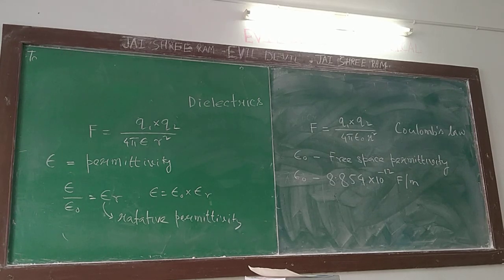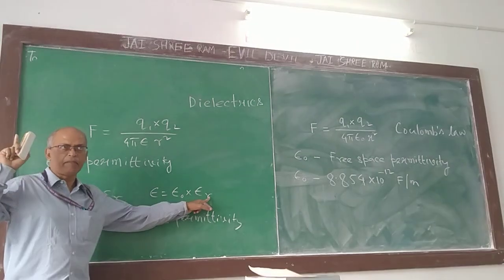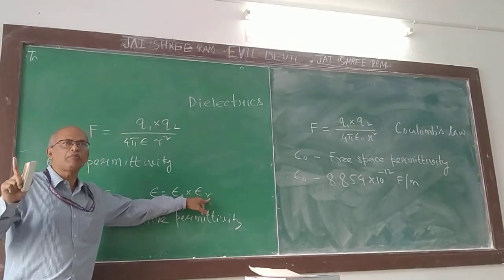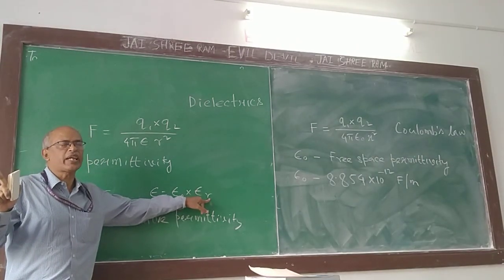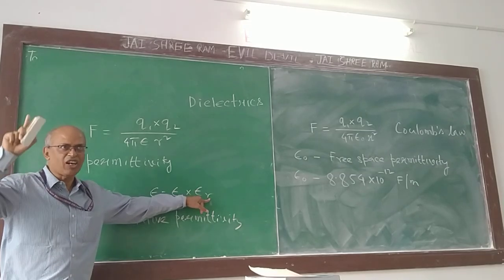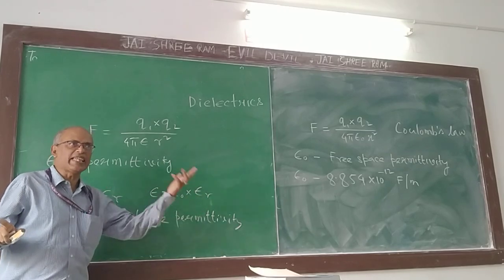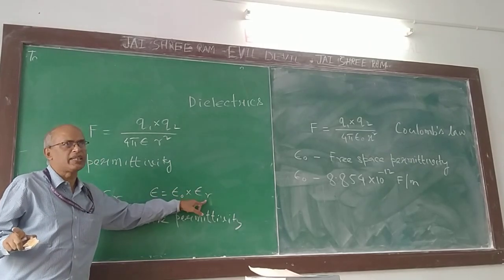Inside a medium, epsilon r is a dimensionless parameter. Its value is generally more than 1. In free space, what is the value of epsilon r? It is epsilon naught by epsilon naught, so it equals 1. In any medium, epsilon r is generally greater than 1.